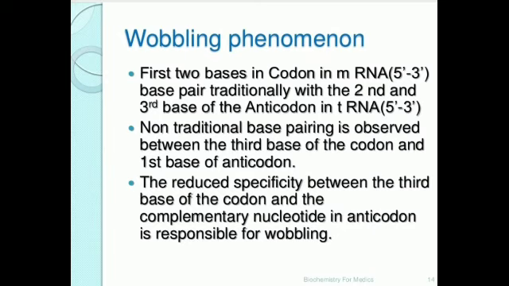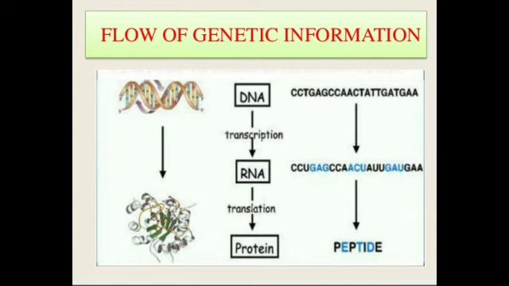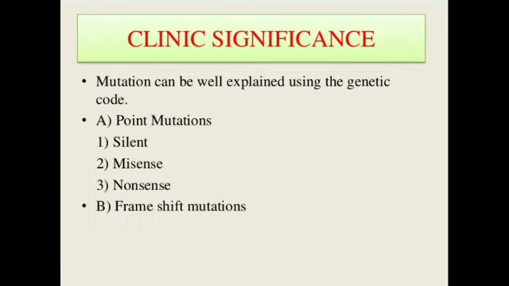See, the third base degeneracy is complete when it can be any of the 4 nitrogen bases, like GGA, GGU, GGC and GGG for glycine.